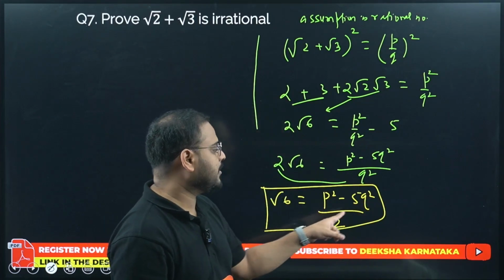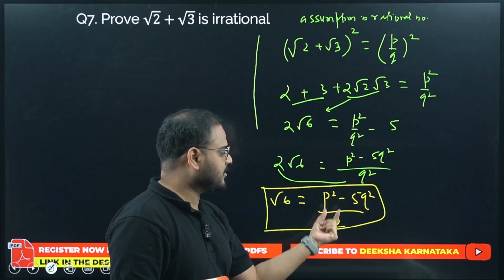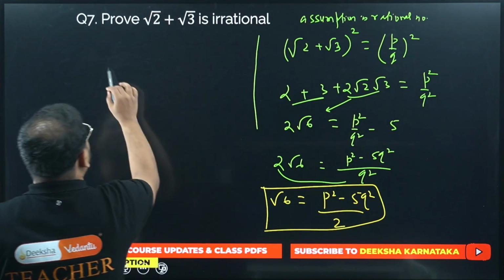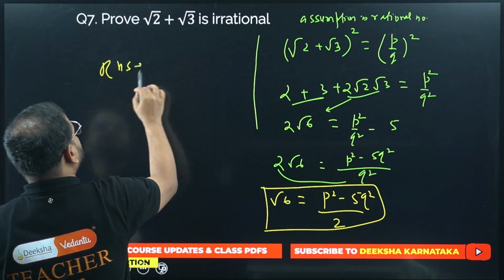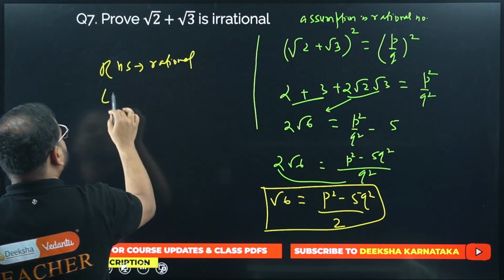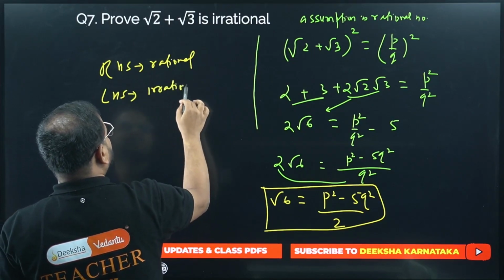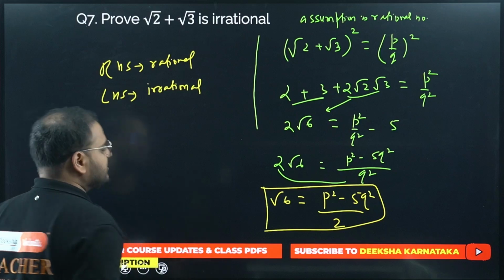Check. P is a rational number. So the whole thing is rational over here. And this is rational, this is also rational. Means both. What is my RHS? RHS is rational. RHS is rational. What about LHS? Sir, LHS is irrational, no? LHS is irrational.